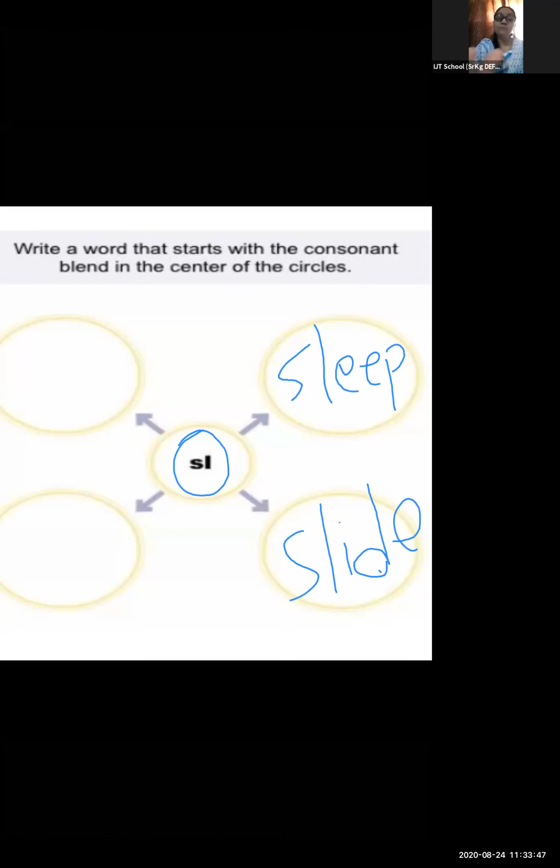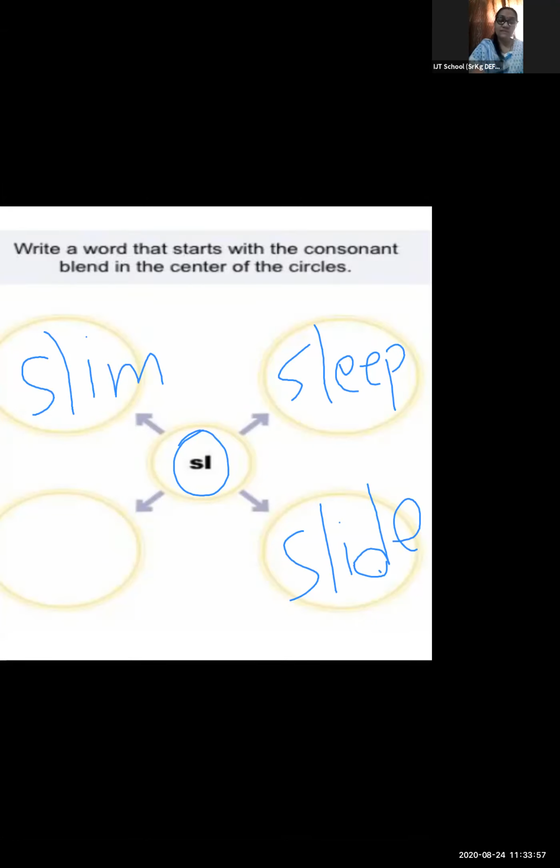So these are some activities which you can take at home with your child, so you will come to know whether my child has understood or not. Yes, I have written over here slur. You can give them the stir word also. From the stir word also they can make many words.